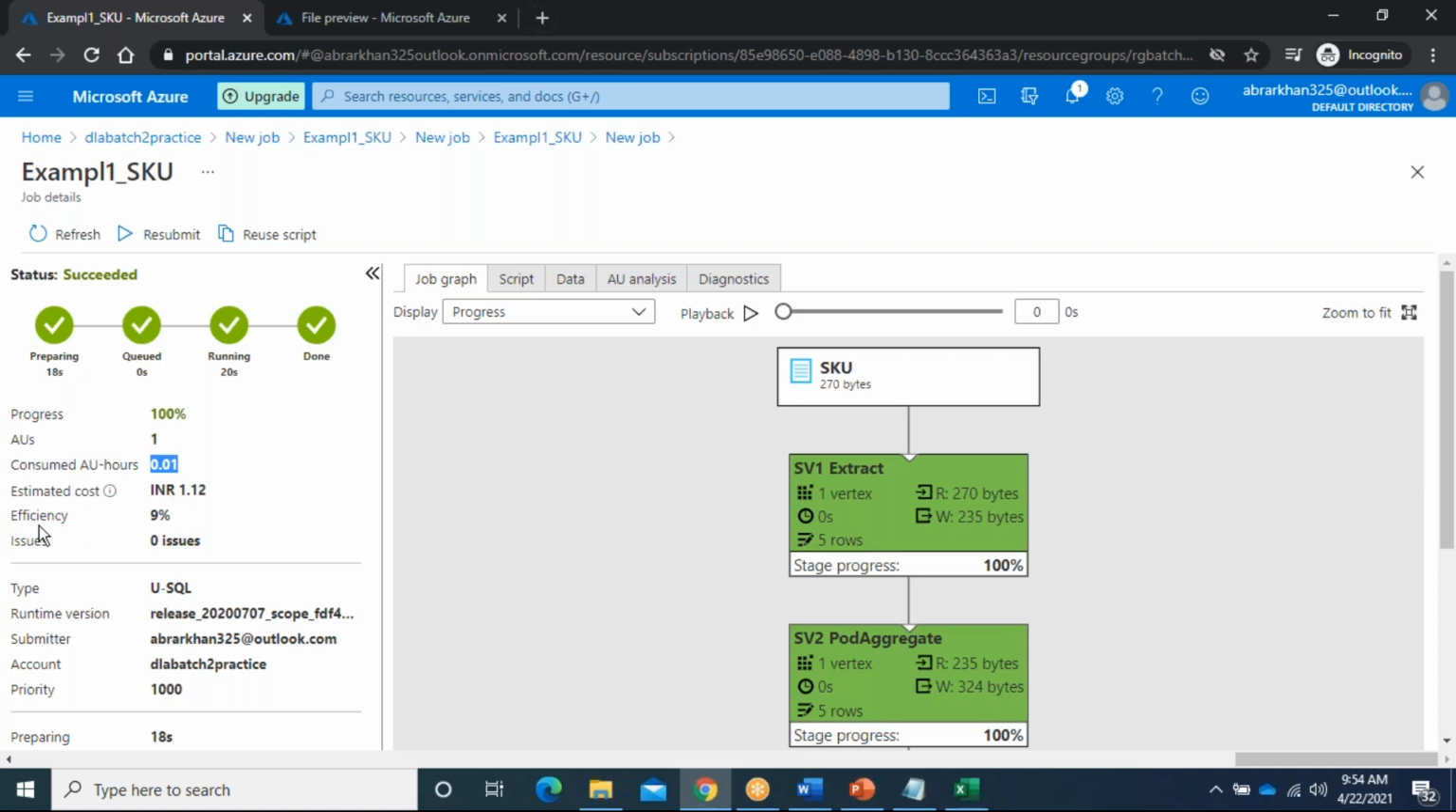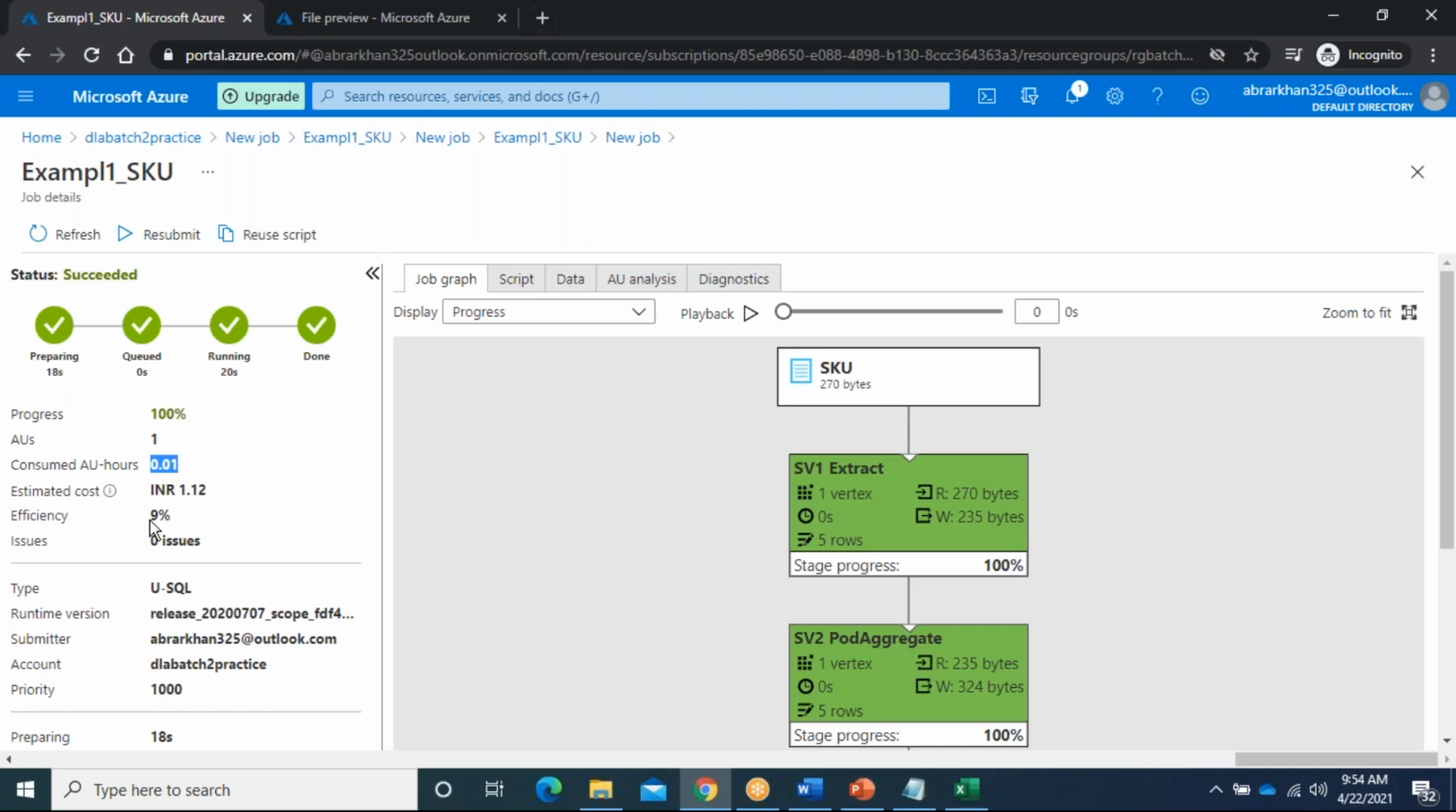It charged. But here you can see they are telling the job efficiency is 9%. Why? Because we can't set less than 1 AU. This is the only minimal AU. The suggestion is you need to put more data. It can handle it in these 38 seconds, but job efficiency of 9% means it has not efficiently used Azure. For example, we are only trying to process 5 records.